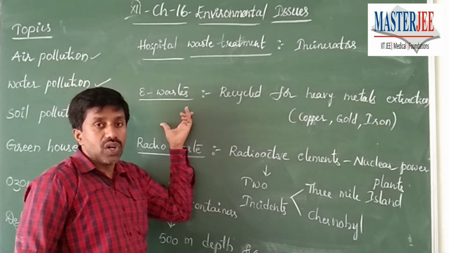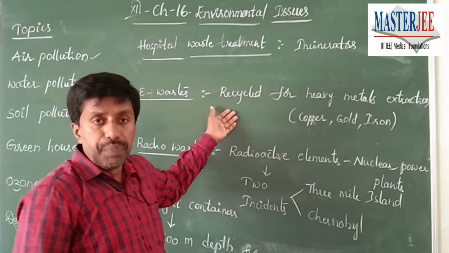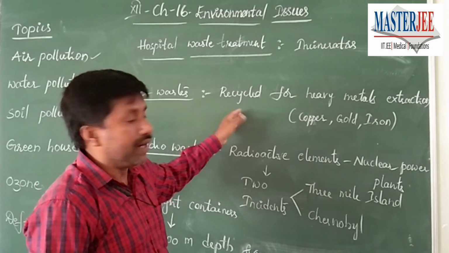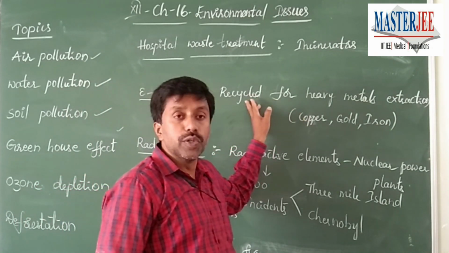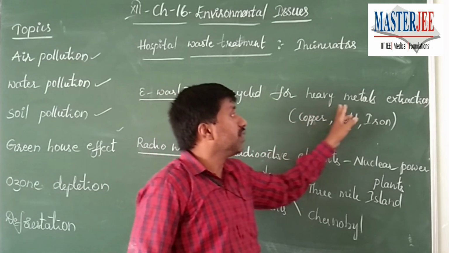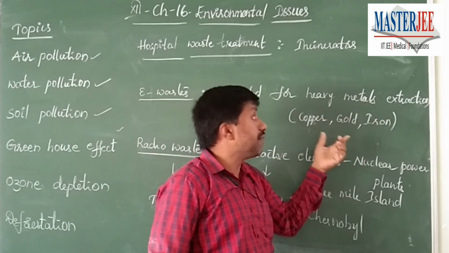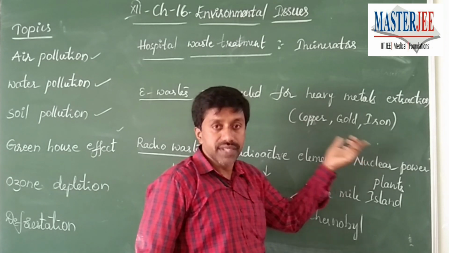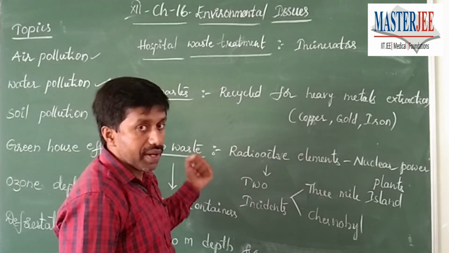Next, e-waste, also called electronic waste. Electronic waste is imported by developing countries from developed countries. Here the important thing is they are used for recycling. Why are they recycled? For heavy metals. What are those heavy metals? Copper, gold and iron, such types of heavy metals are extracted from electronic waste.